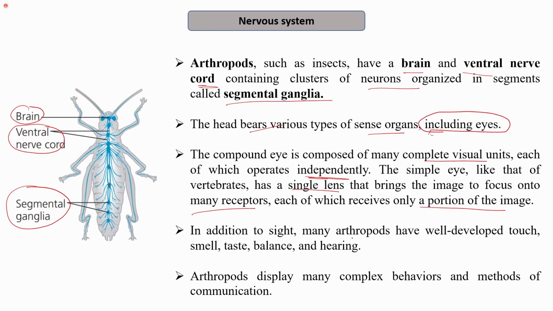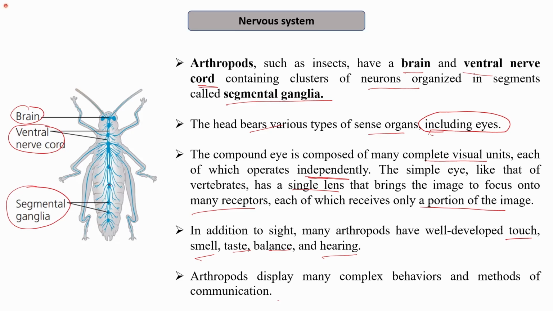In addition to sight, many arthropods have well-developed touch, smell, taste, balance, and hearing. So they have a well-developed sensory system, and they display many complex behaviors and methods of communication. For example, we might have seen the pattern of communication in honeybees. Many patterns have been studied in honeybees, like when they dance in a particular fashion, what type of communication they are trying to do.